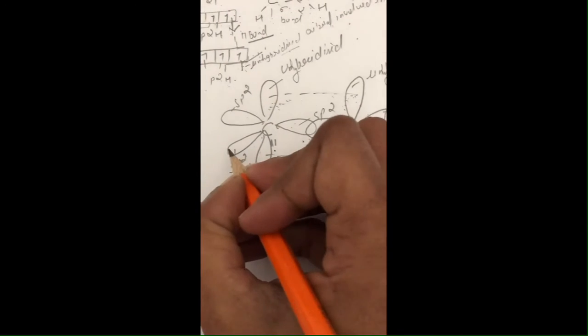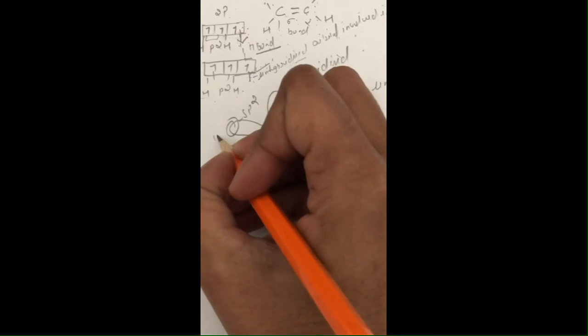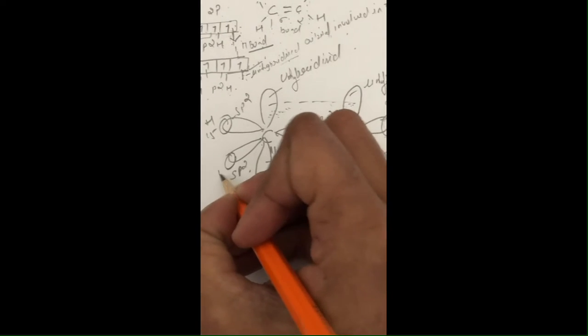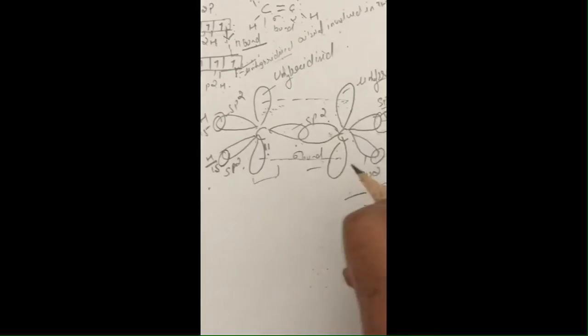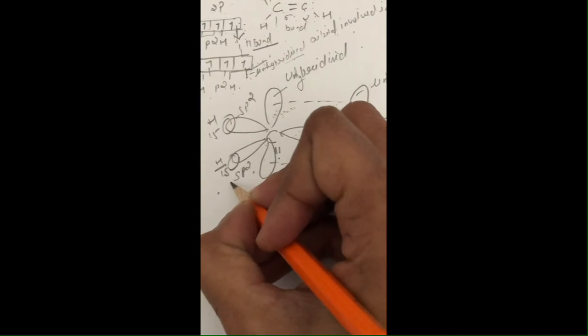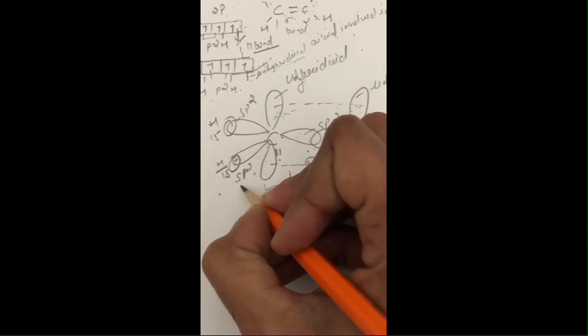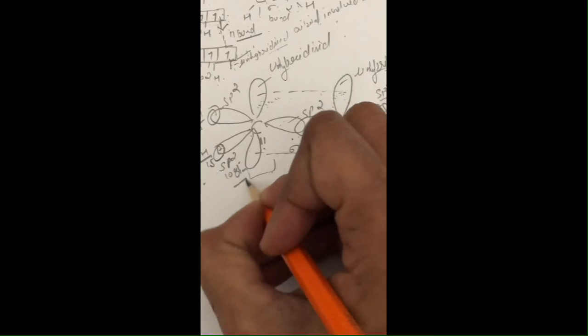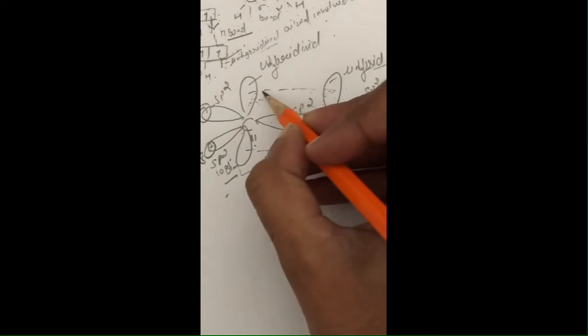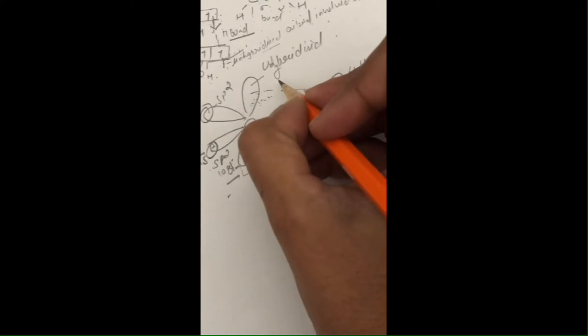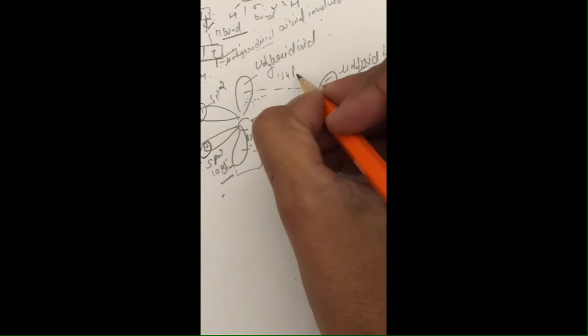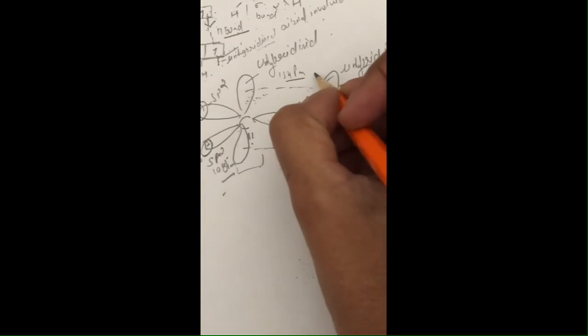And same here, the 1s orbital of the hydrogen atom. The bond length of this bond is nearly 108 picometer, and this bond length, that of the pi bond, is approximately 134 picometer.